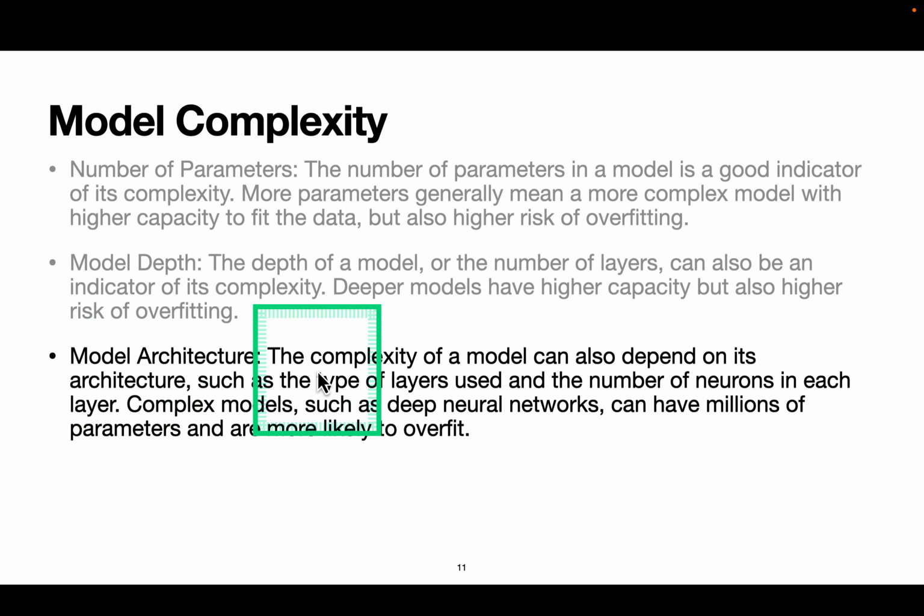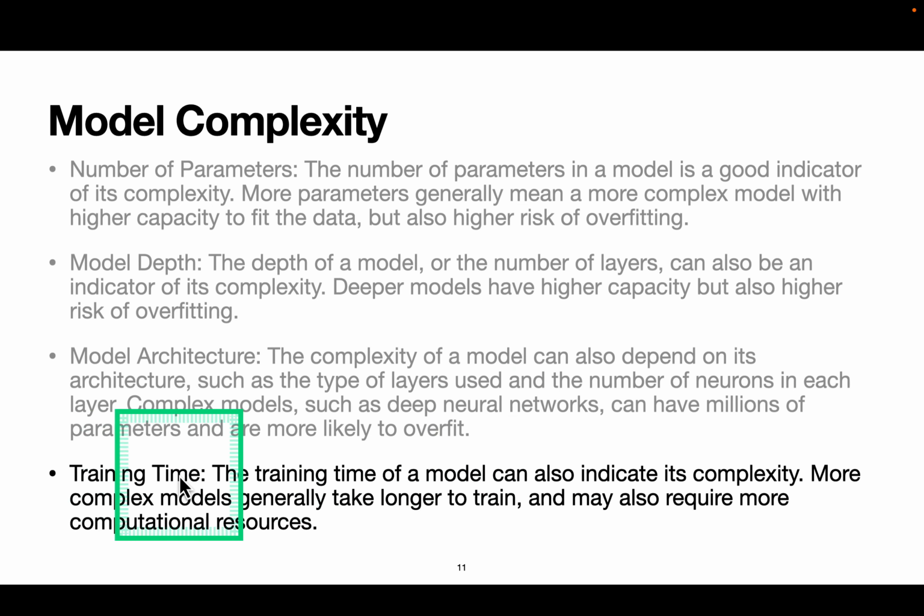Model architecture. The complexity of a model can also depend on its architecture, such as the type of layers used and the number of neurons in each layer. Complex models such as deep neural networks can have millions of parameters and are more likely to overfit. Training time. The training time of a model can also indicate its complexity. More complex models generally take longer to train and may also require more computational resources.